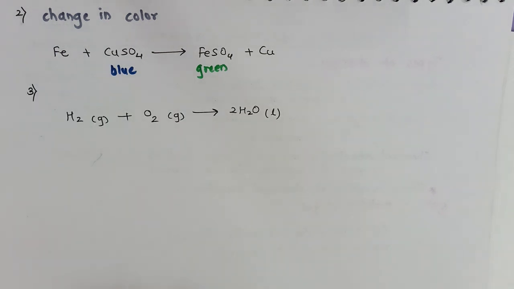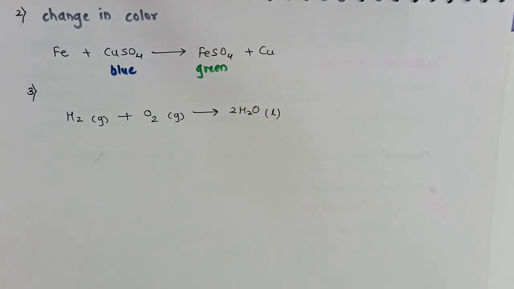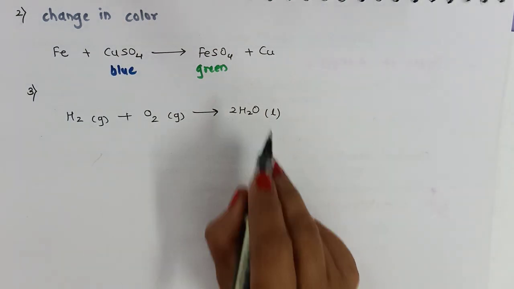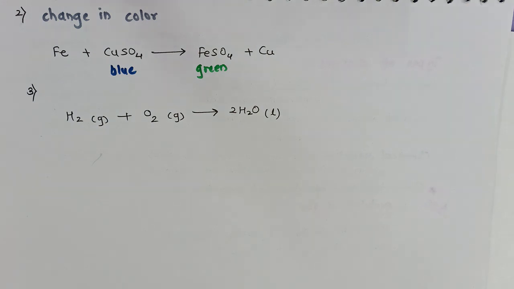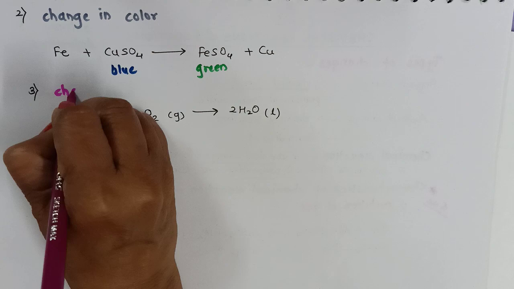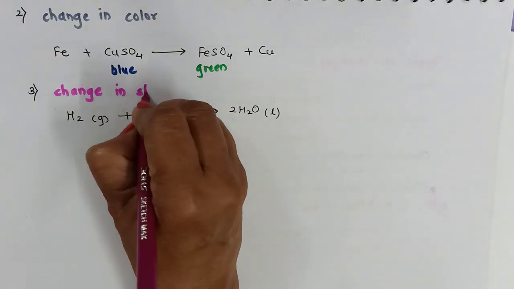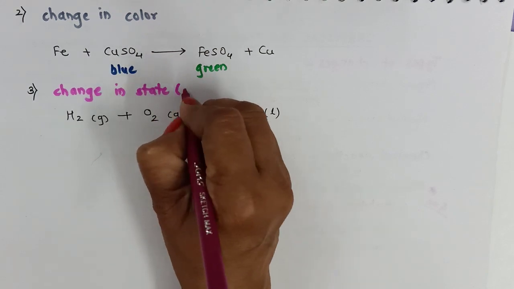In our next example, we can see that the reactants are in the gaseous form and the product is in the liquid form. So we can say the next characteristic of the reaction is change in state, physical state.